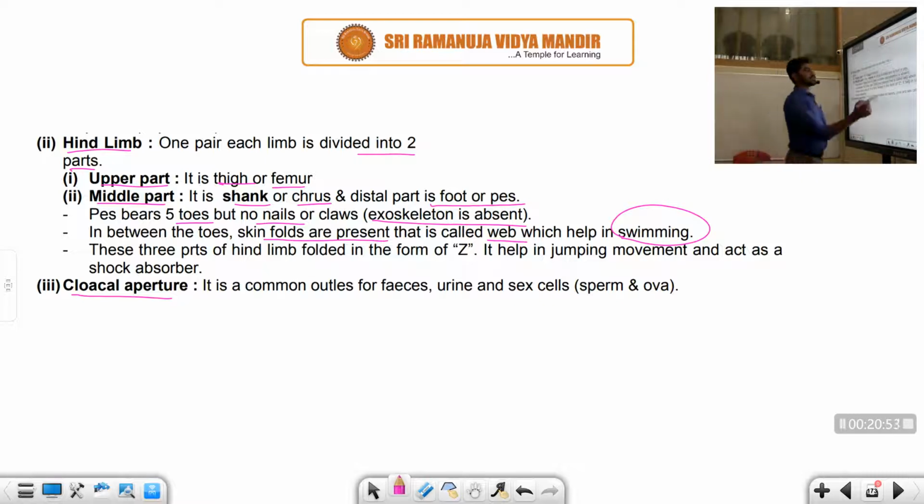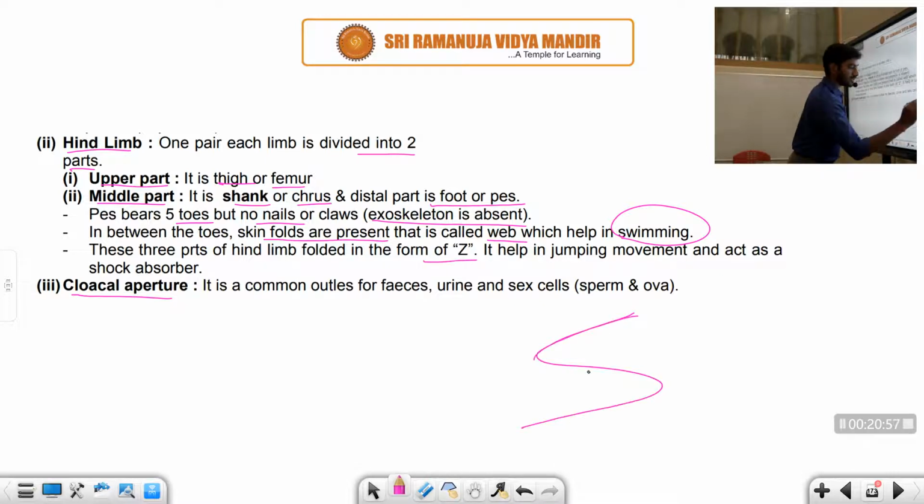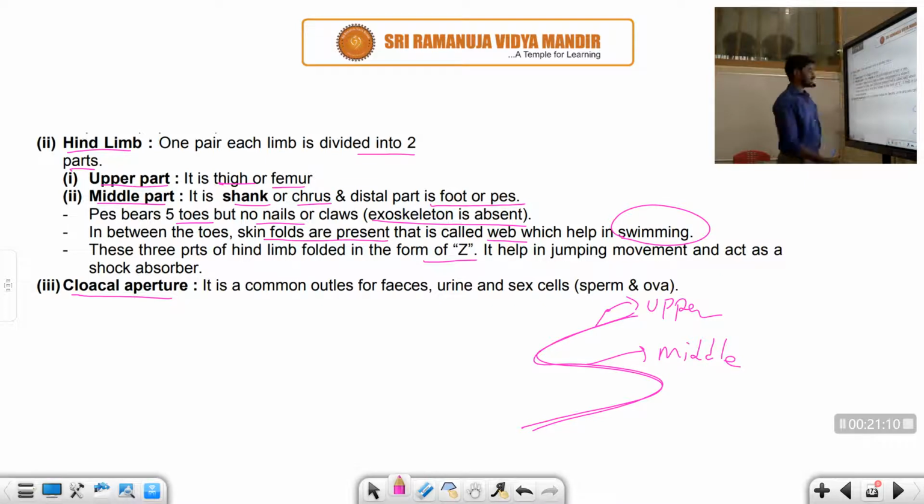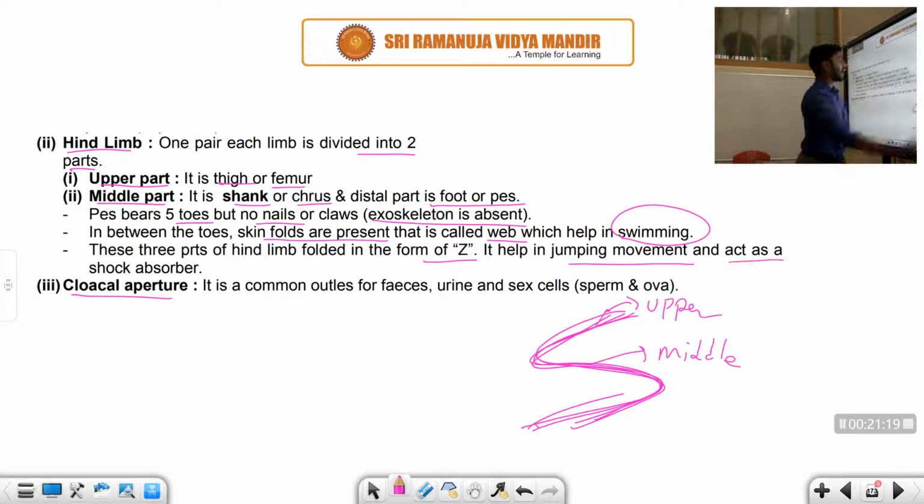These three parts of the hind limbs are folded into a Z-shaped appearance. You can see, student, this is the upper part, and this one is the middle part, and the other one is the foot. So the hind limb appears as a Z shape, which helps in the jumping movement and acts as a shock absorber. This point is very, very important. The middle part only is responsible for the shock absorber, right, student?